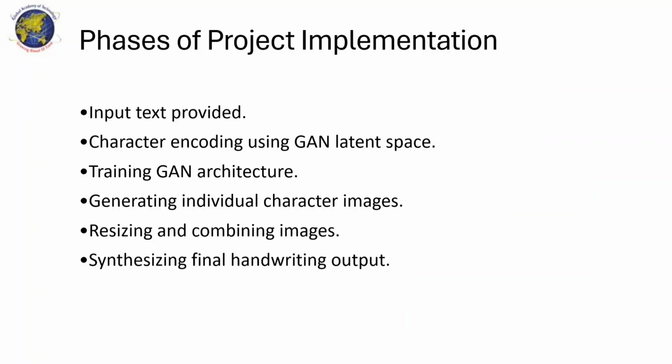The different phases of project implementation are as follows. User text is provided as input, and characters are encoded using the GAN latent space. Then the GAN architecture is trained and individual character images are generated. Finally, the images are resized and combined, synthesizing the final output handwriting.